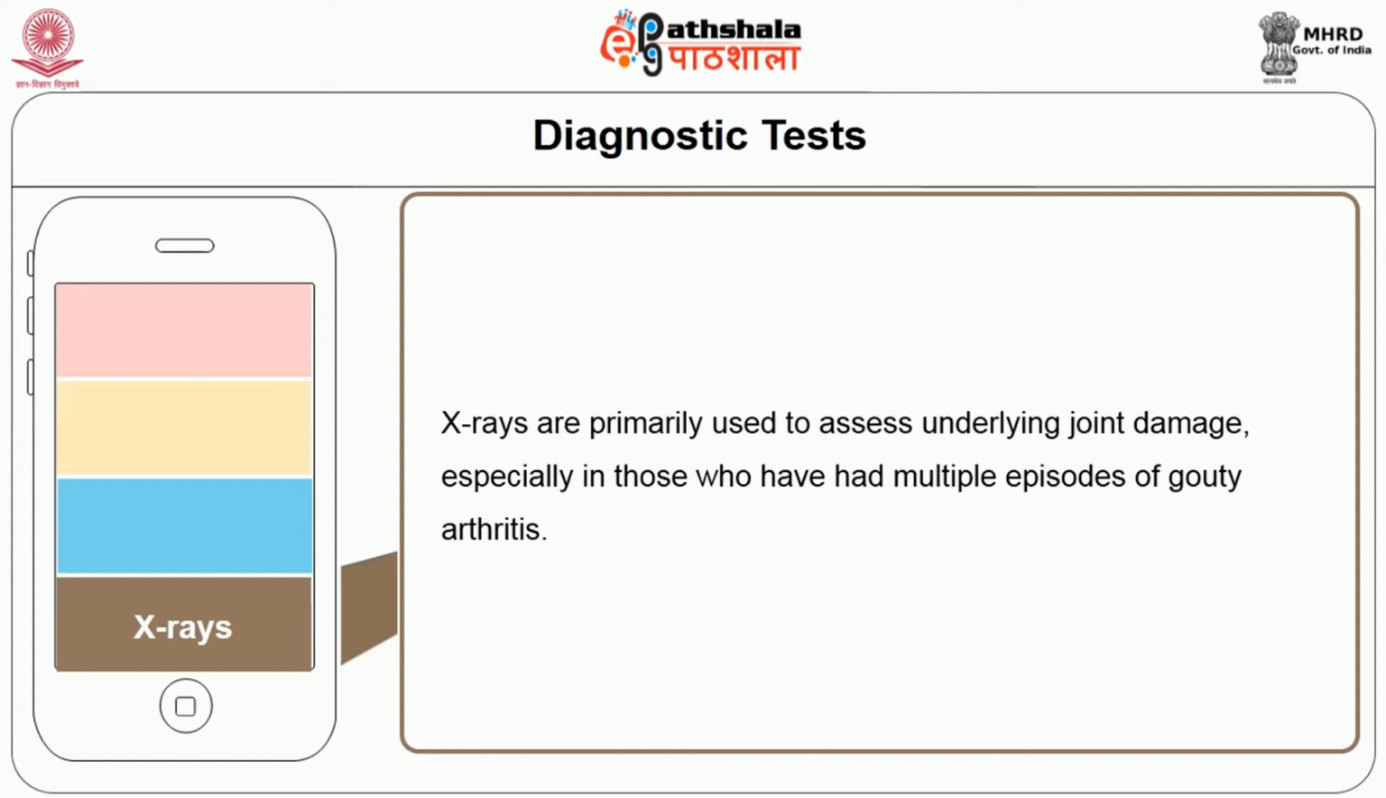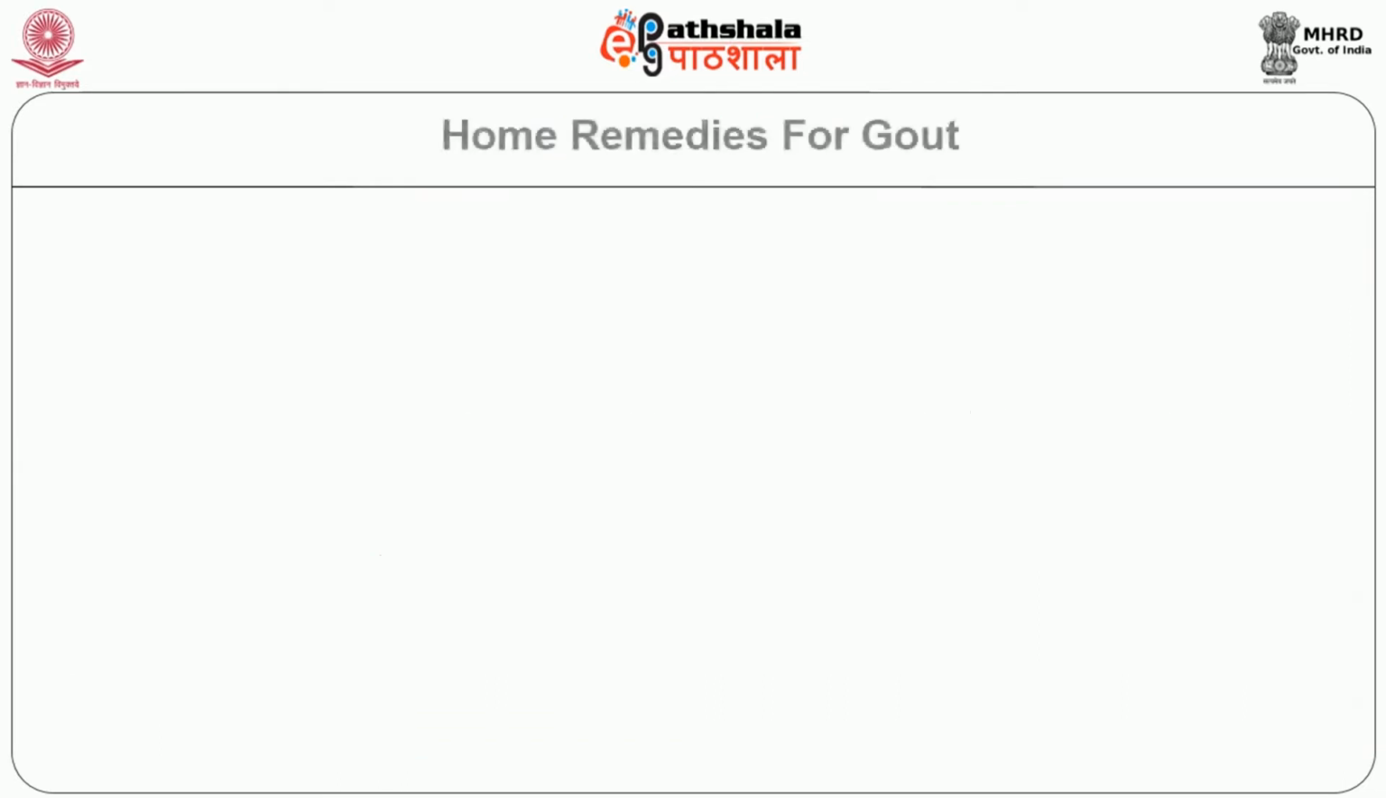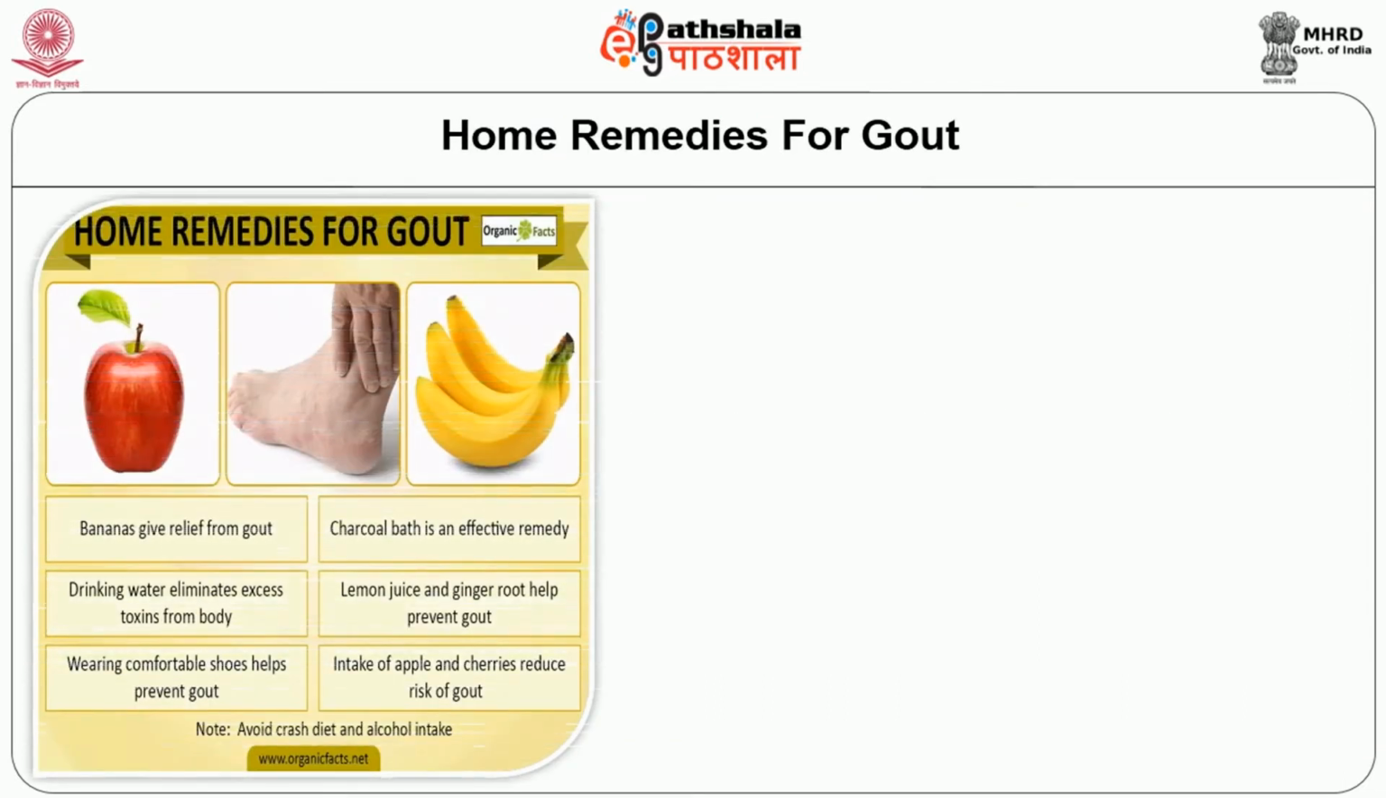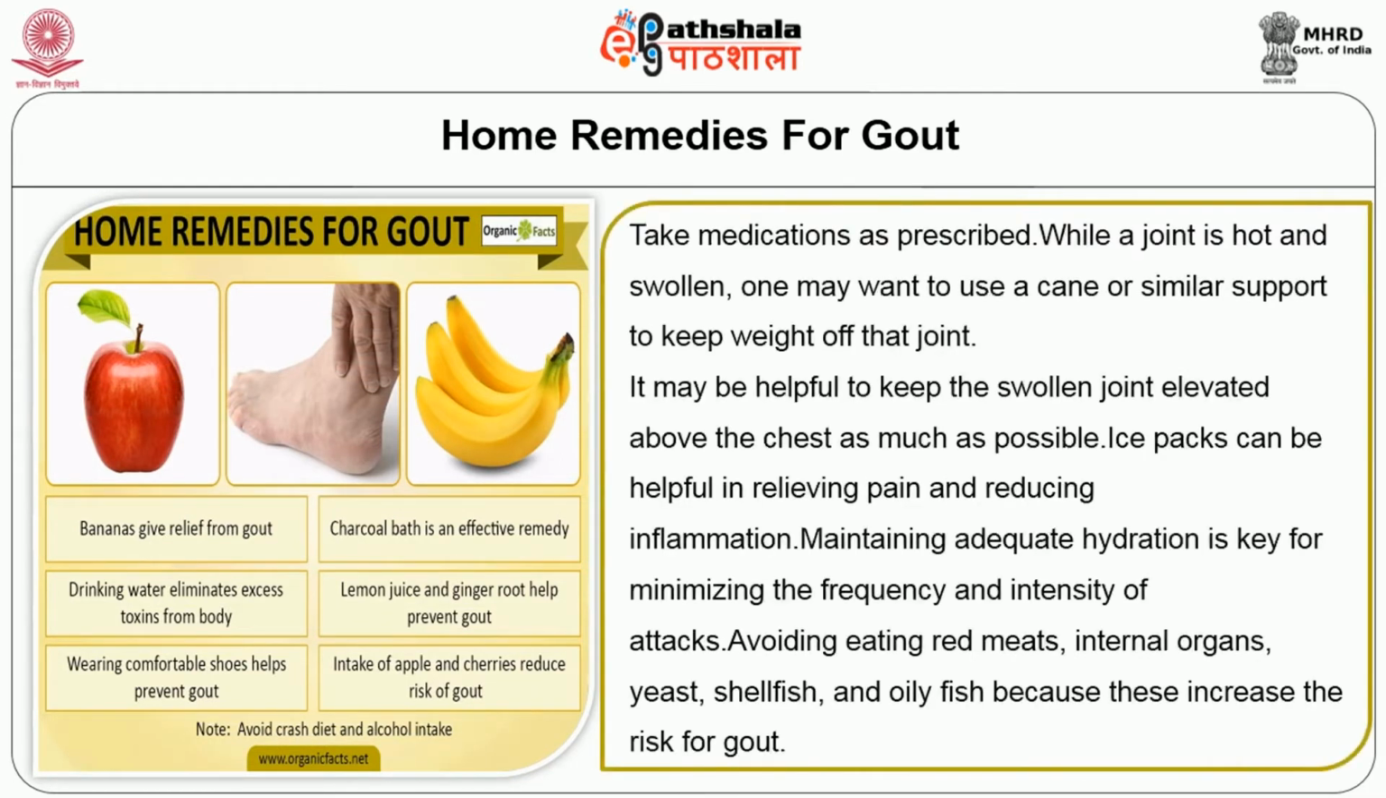Now, let us see some home remedies for gout. This will be useful for all of us. Take medications as prescribed. While a joint is hot and swollen, one may want to use a cane or simple support to keep weight off their joint. It may be helpful to keep the swollen joint elevated above the chest as much as possible. Ice packs can be helpful in relieving pain and reducing inflammation.